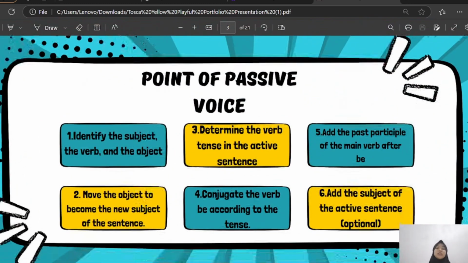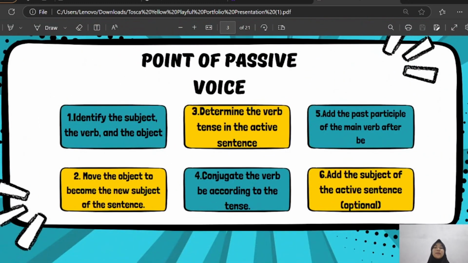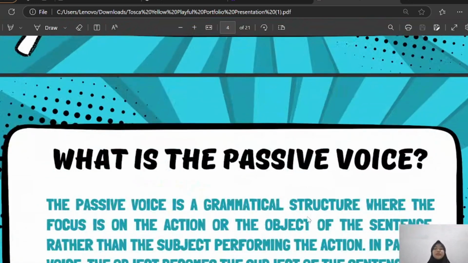Steps to form the passive voice. One, identify the subject, the verb, and the object. Two, move the object to become the new subject of the sentence. Three, determine the verb tense in the active sentence. Four, conjugate the verb be according to the tense. Five, add the past participle of the main verb after be. And six, add the subject of the active sentence, optional.